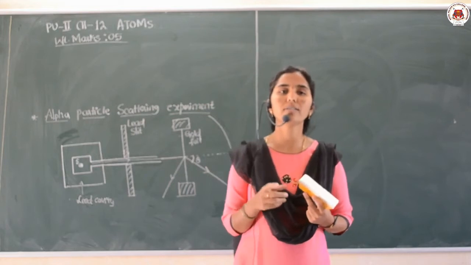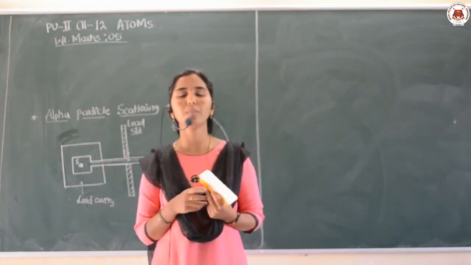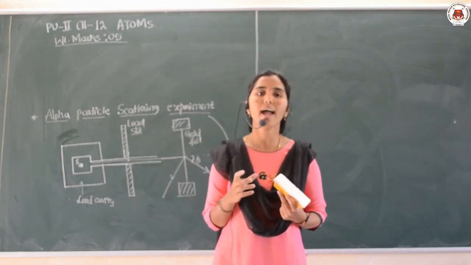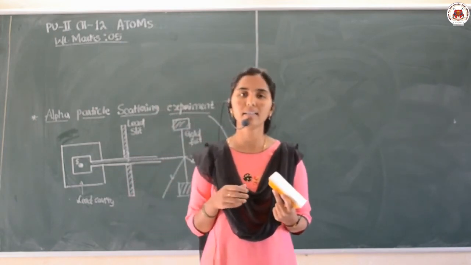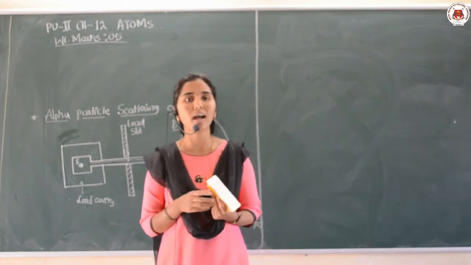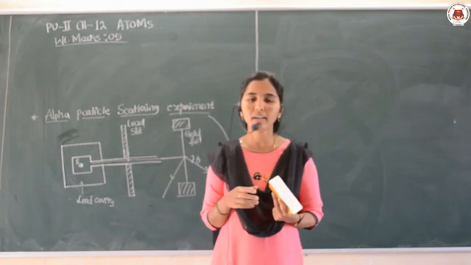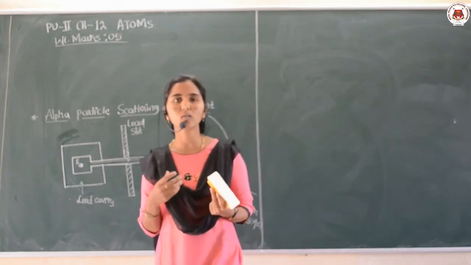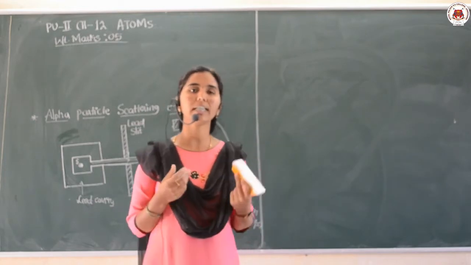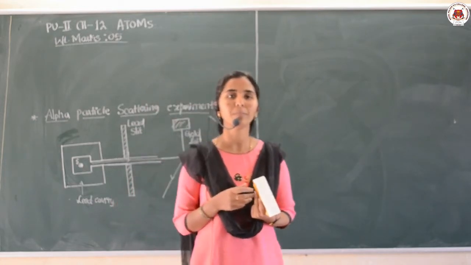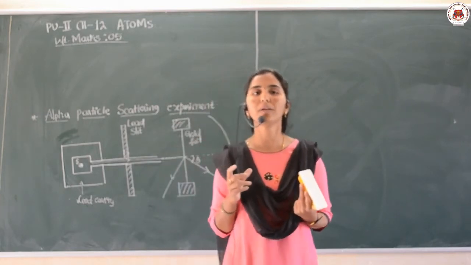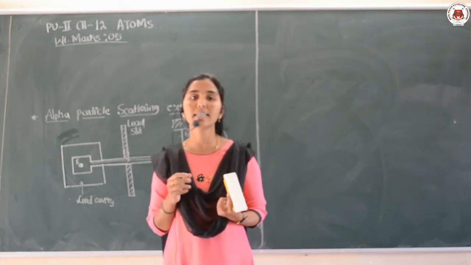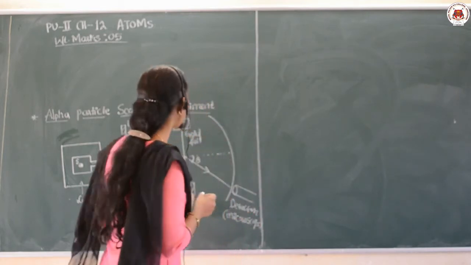Then how did the concept of the atom start earlier? The first scientist who gave the idea about the atom was Dalton. Dalton gave the theory, that is the concept of the atomic hypothesis, right? After that, using Dalton's theory of the atom, the first scientist who gave an atomic model is J.J. Thomson. Remember, dear students?